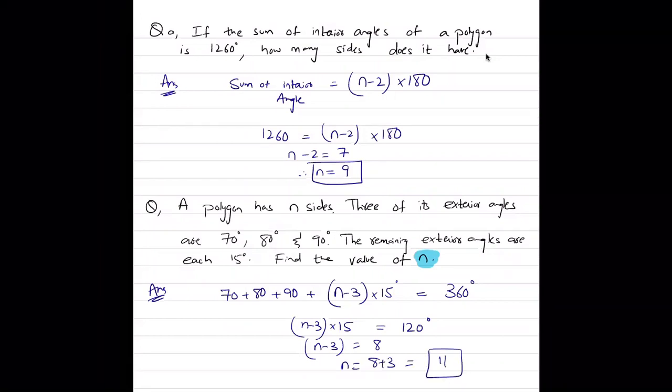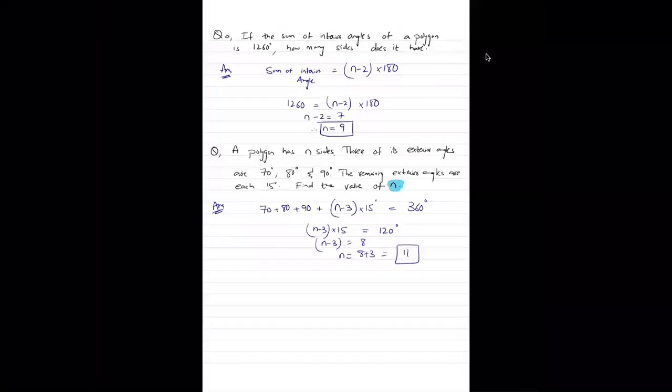So this polygon has 11 sides, so 11 angles होंगे. 3 angles उसमें से 70, 80 और 90 थे. फिर जो remaining 8 angles हैं, वो सब 15 थे. बात समझ में आई? Yes, if you want to note it down, you can.